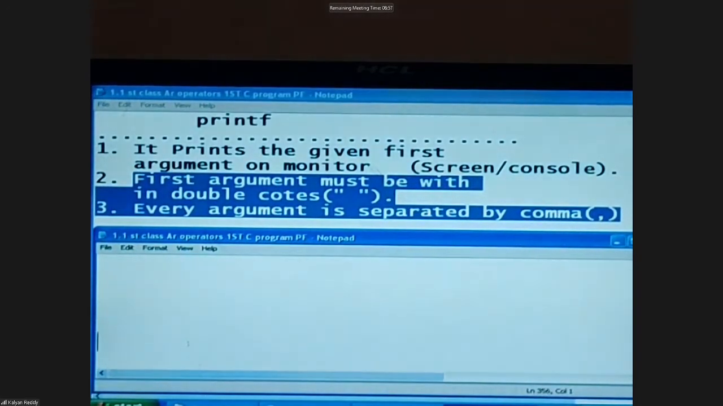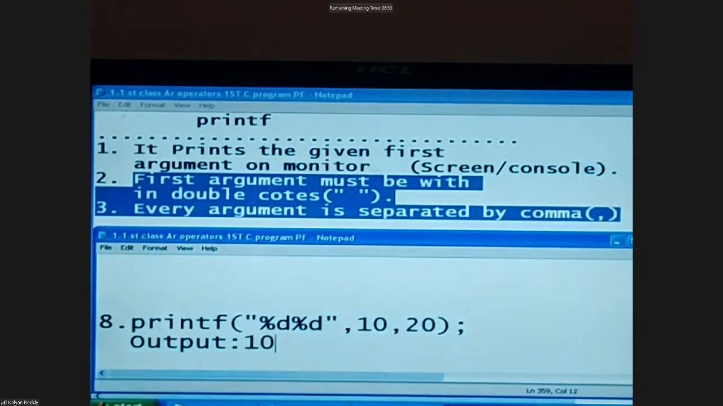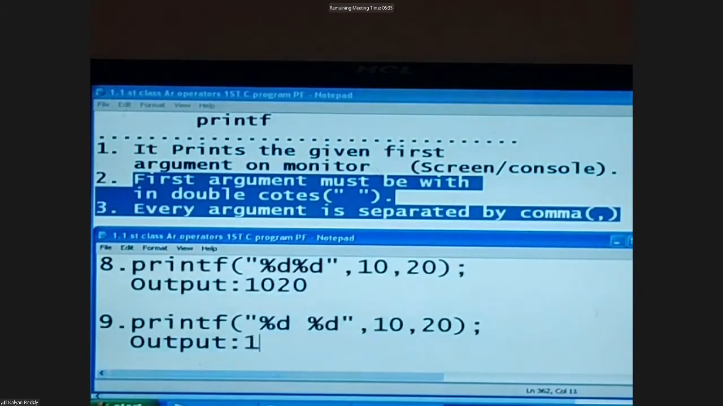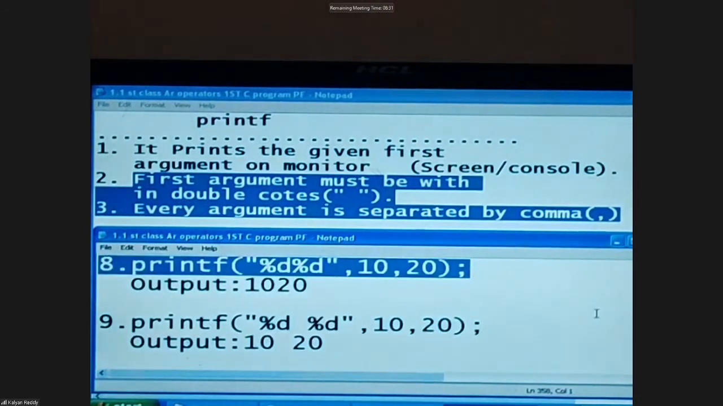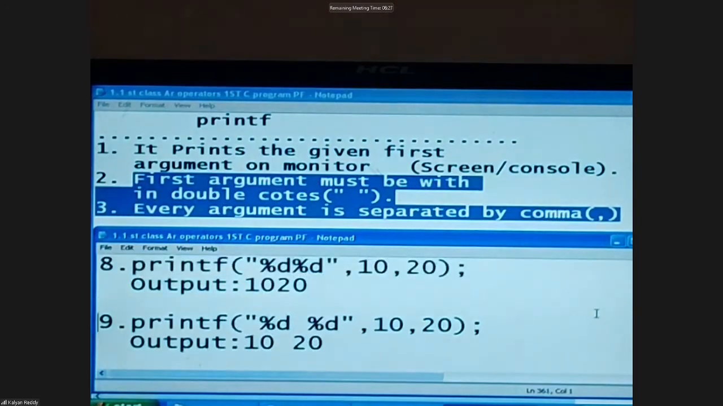Next, given a print statement like this. For this the output is: first value, immediately second value. It looks like a single value, 1020. I need a gap like this. So between the two %d, give a gap. Now the output is first value, space, second value. Here how many arguments? 3. First one, comma, second one, comma, third one. Here also 3.